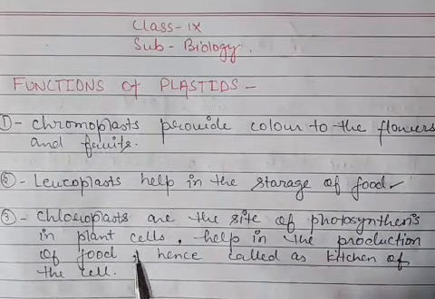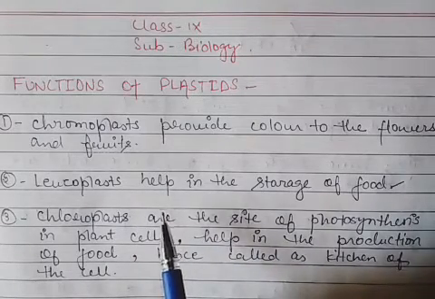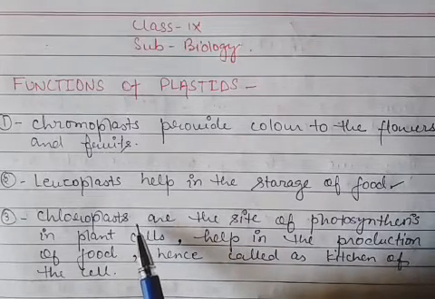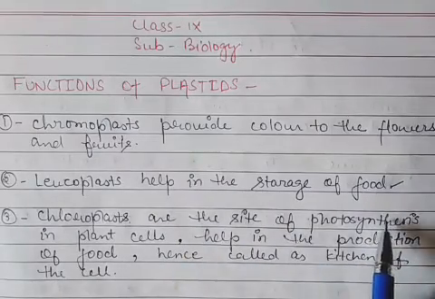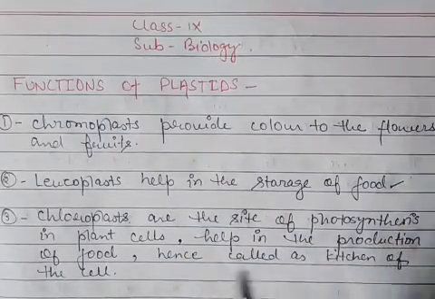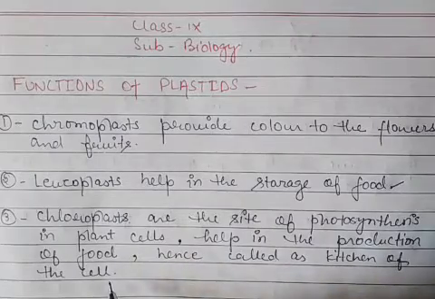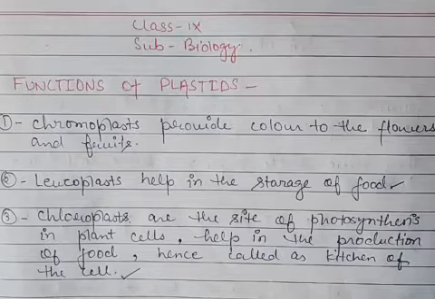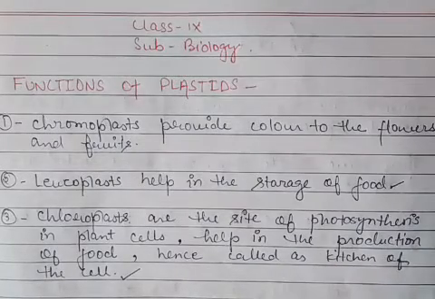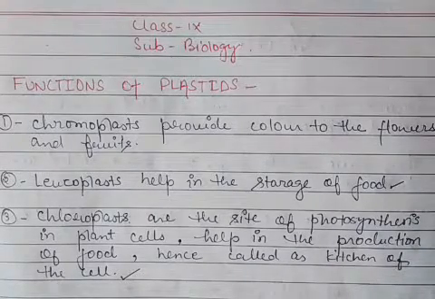Now the third one, the chloroplast. What do they do in the cell? In the plant cell, the chloroplasts are the site of photosynthesis, and they help in the production of food, that is glucose, and hence they are called the kitchen of the cell. You will be asked which cell organelle is known as the kitchen of the cell.